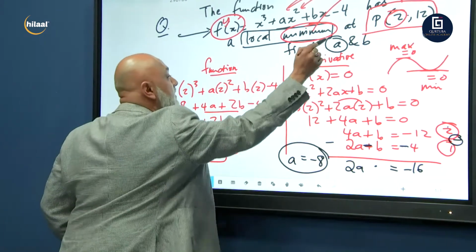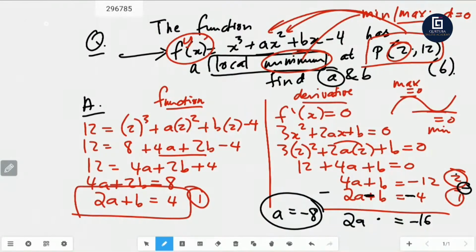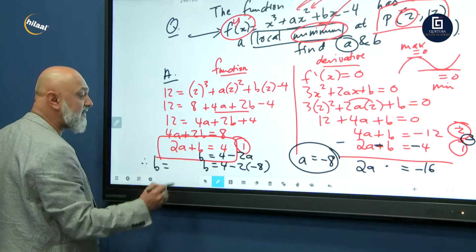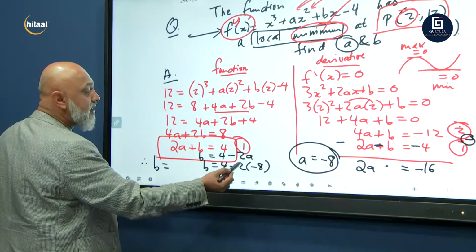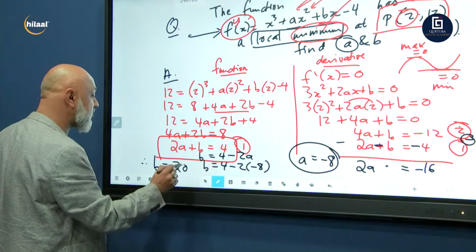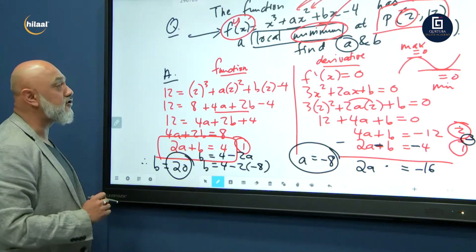Find the values of a and b. We've got a, a is minus 8. Let's now get b. We know b is equal to 4 minus 2a. We've got a as minus 8, so b is equal to 4 minus 2 times minus 8. Negative 2 times negative 8 is 16, 16 plus 4. b is equal to 20. There we go. a is equal to minus 8, b is equal to 20.